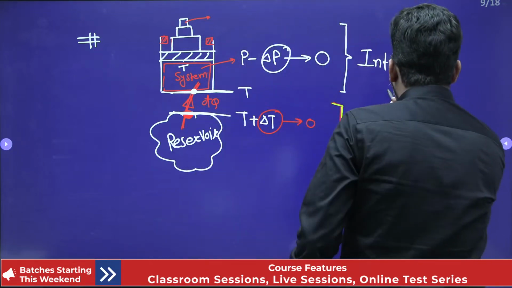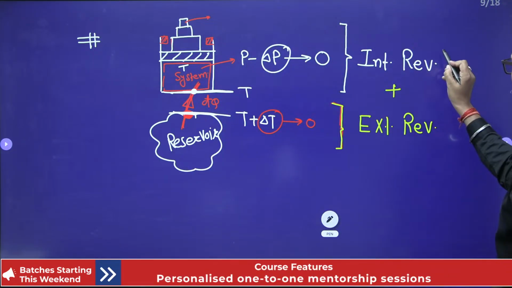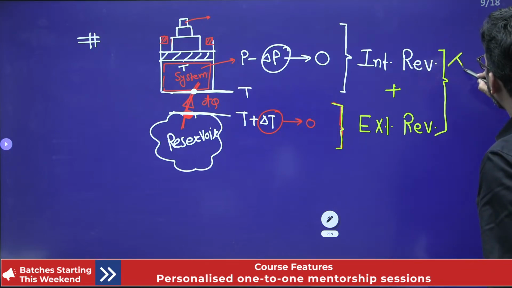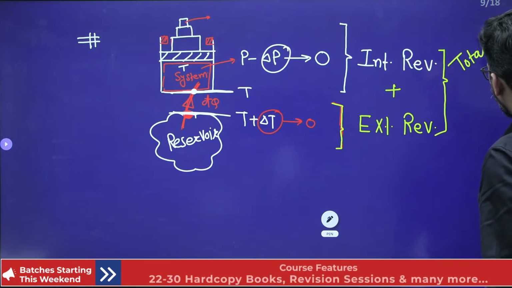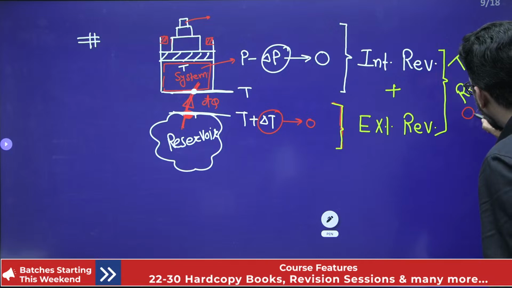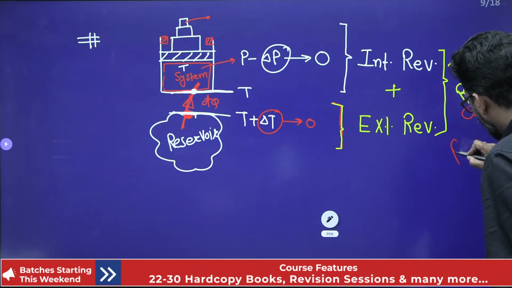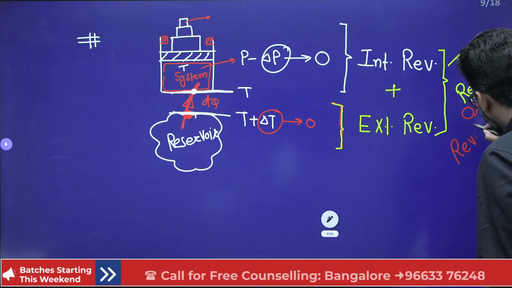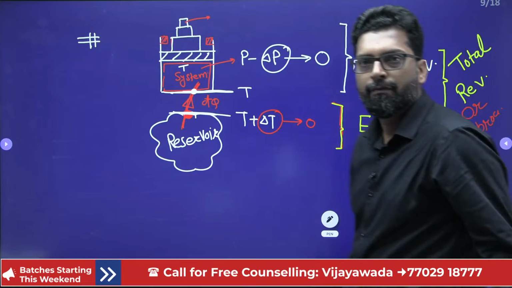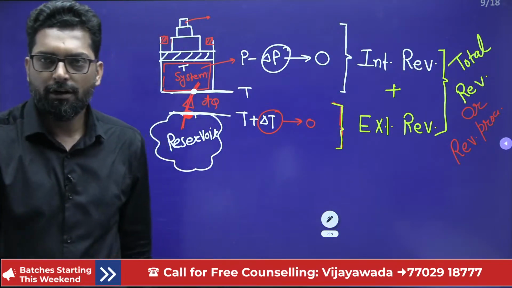And if you add both of these, this is called totally reversible, or, very important, simply a reversible process. Is it clear? Atul, got it? Okay.